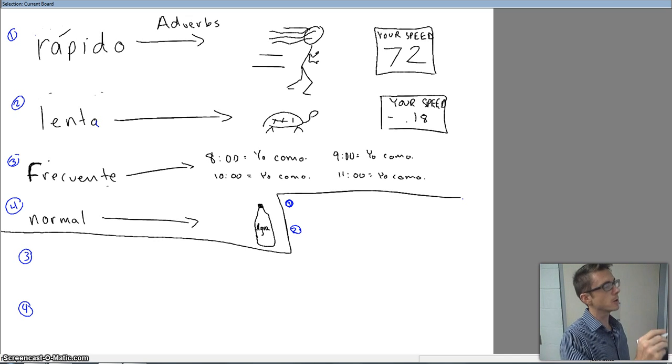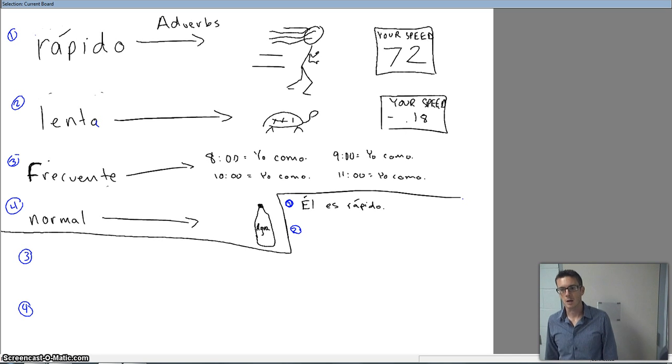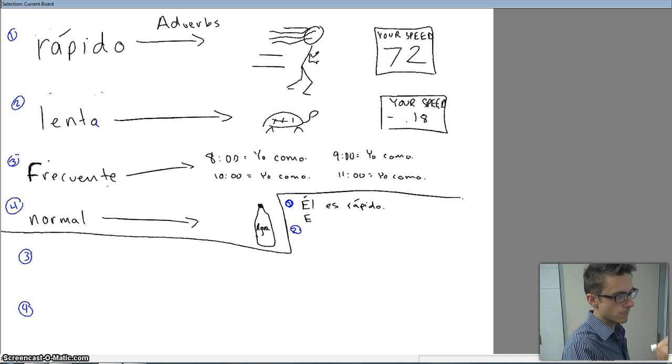We could describe the person by saying, él es rápido. We could describe him as that. Él es rápido. But that's describing him, the person, not describing how he's doing his action. What is the action he's doing? Well, he's running. Okay, so we're going to describe that. So we can come down right below.